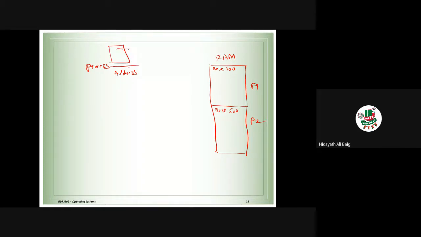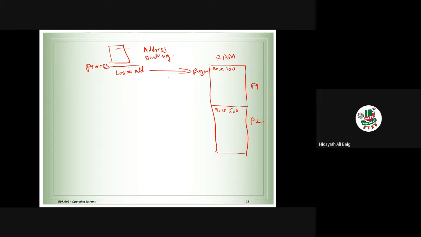Now whenever it wants an address, we need to do address binding. And during this address binding, we need to change the logical address to physical address.